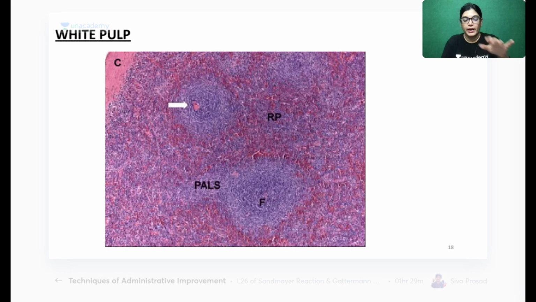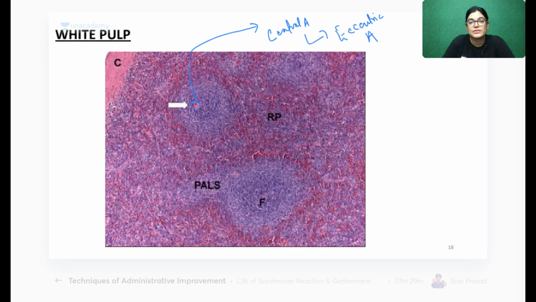हमने white pulp पहले ही cover up कर लिया है. Okay, so just to revise, what were the features seen in the white pulp? Can anybody tell me what is this white color arrow structure? This is from the previous session. This is the white pulp of spleen. Yes, Hirshi is telling CA, central artery, eccentric artery. Yes, absolutely right. It is the central artery which is eccentric in position.